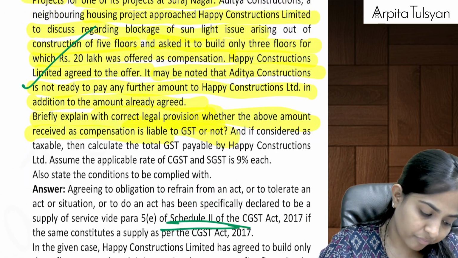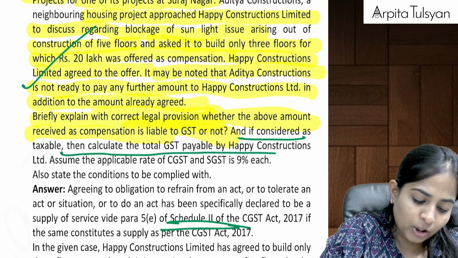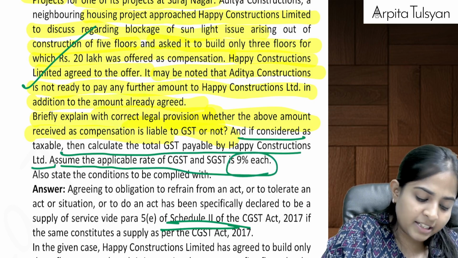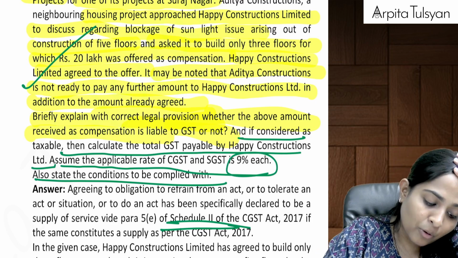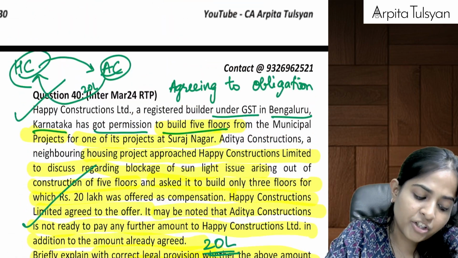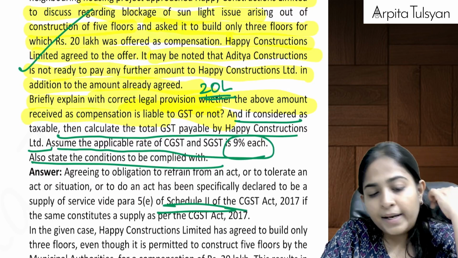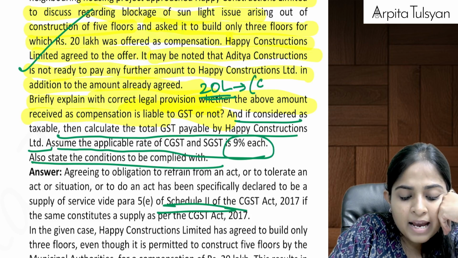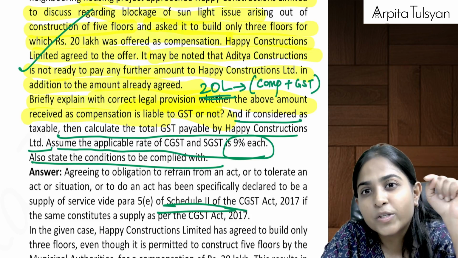But now listen, see what they are telling. They are asking us to calculate the total GST payable by Happy Constructions. Assume the applicable rate of GST is 9% each. Also state the conditions to be complied. Now see, how much is the amount that he is paying us? He is paying us 20 lakhs. Is he paying us 20 lakhs plus GST or total 20 lakhs? He is paying us total 20 lakhs. So can we say this 20 lakhs has the compensation and also the GST figure? This is inclusive of GST.